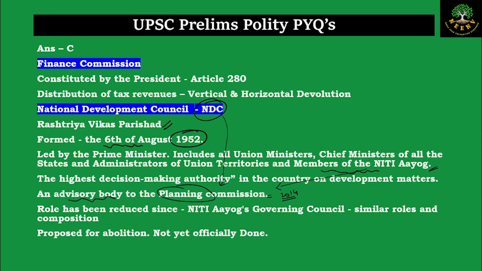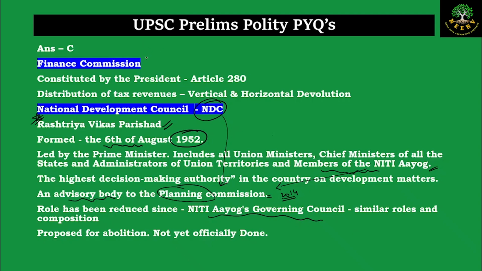So that is why once the Niti Aayog came in, the role of NDC has been tremendously reduced. Now the government has proposals to abolish this NDC, but technically and officially it is still not abolished. So on paper it still exists, but its role is taken over by the Niti Aayog's Governing Council, which has similar roles and composition.